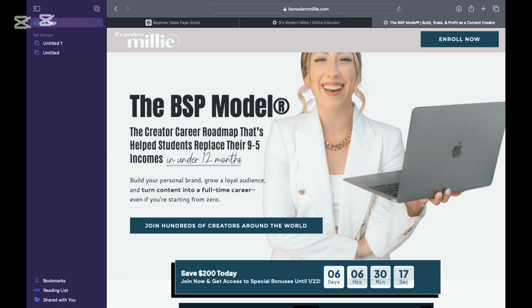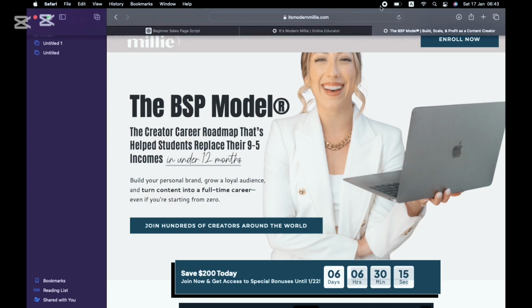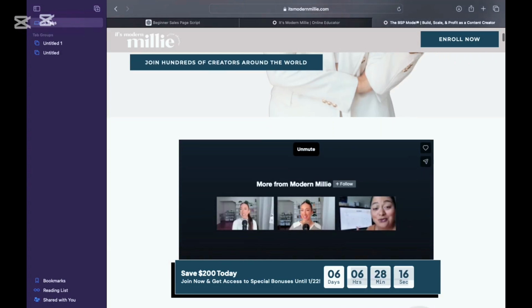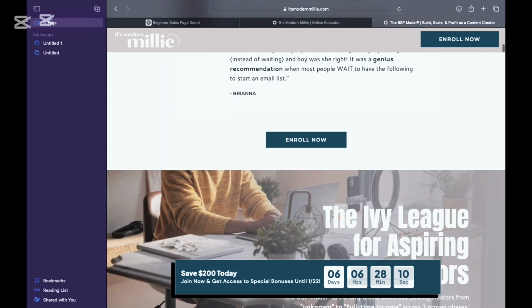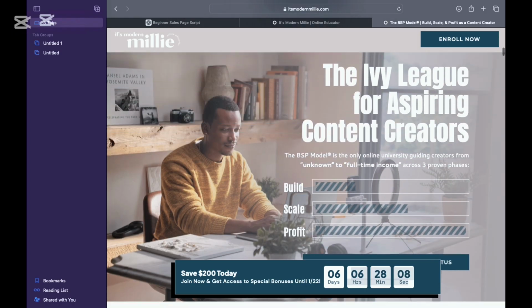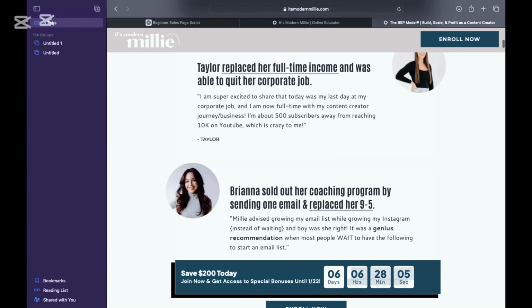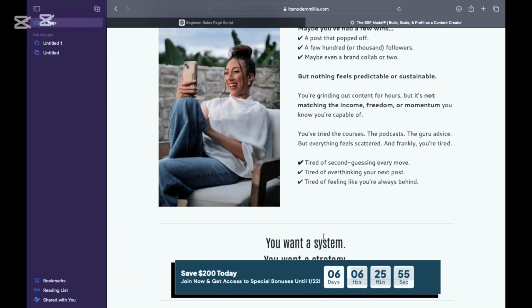Also notice the name, the BSP model. This right here is the unique mechanism. She is not saying another course, another strategy. She named her system, which instantly separates her from everyone else. And she also shows testimonials. Before she explains anything, she shows real results from real people. This removes doubt early and builds trust fast.